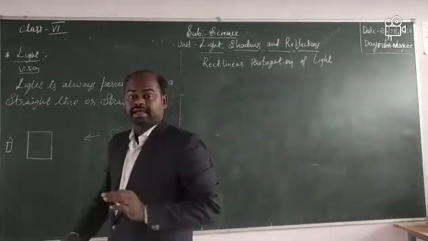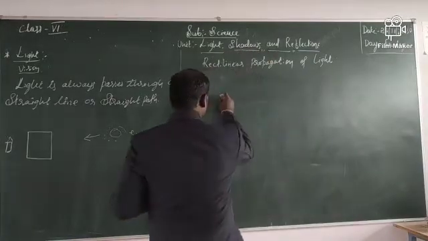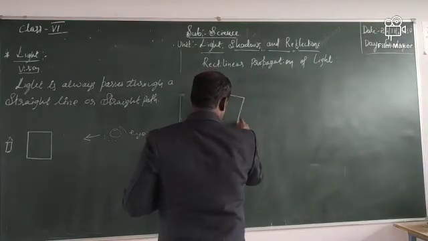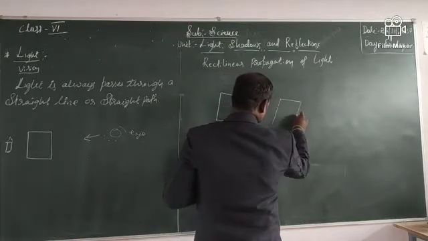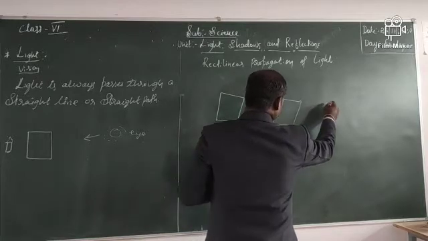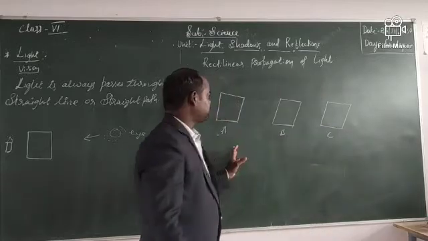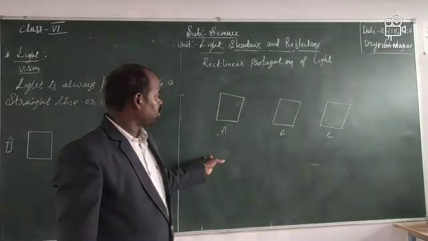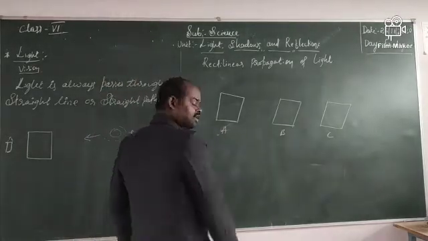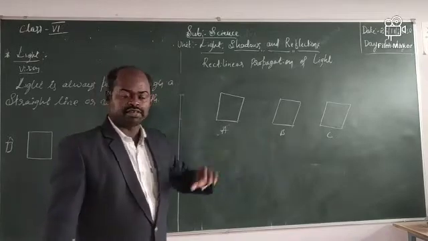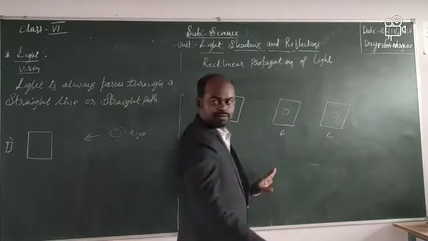See here. Take 3 cardboards of equal shape. It is A, it is B, it is C. Yes, children, I have taken 3 equal shaped cardboard sheets, named A, B, C, and I have made a hole in the middle of the 3 cardboards.